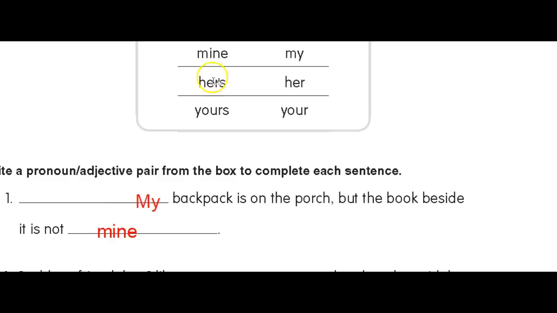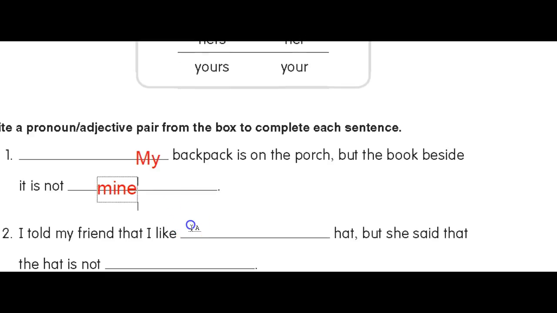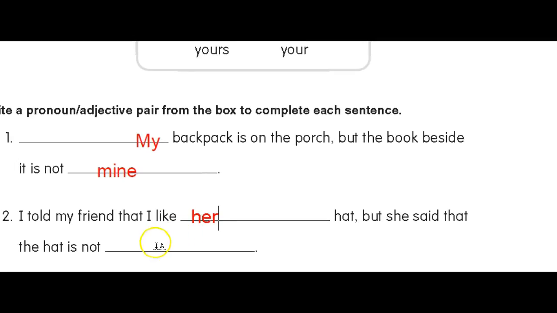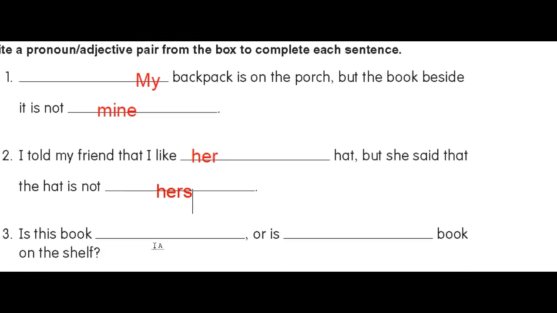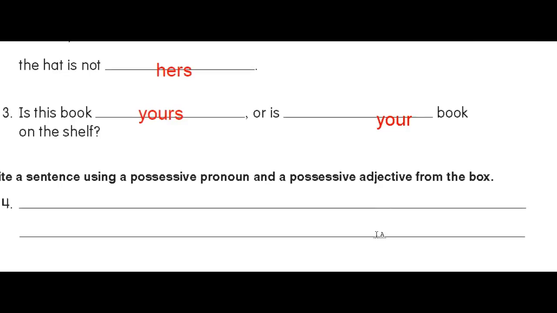Okay, that's a possessive pronoun. I told my friend that I like her hat, but she said that the hat is not hers. Is that book yours or is it your book? Okay, and then in your sentence, make sure that you start with a capital letter and end with an end mark.